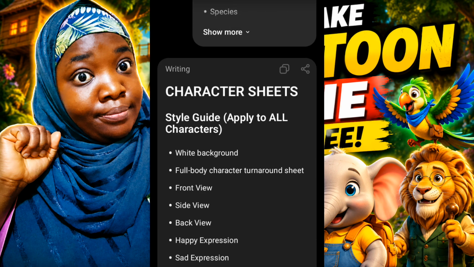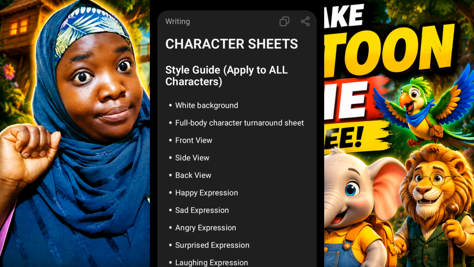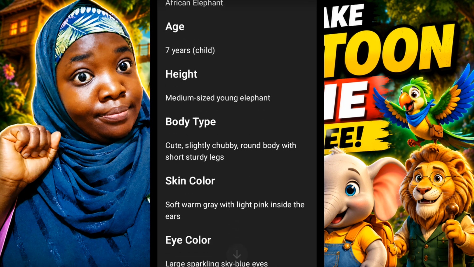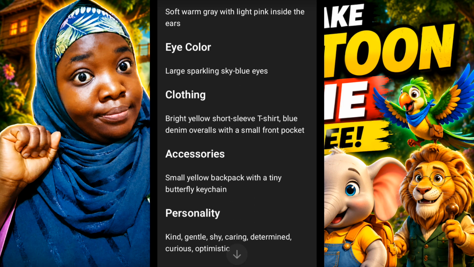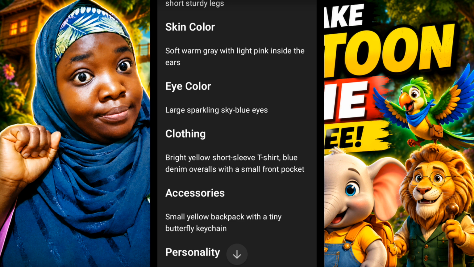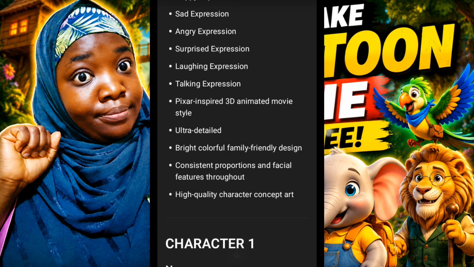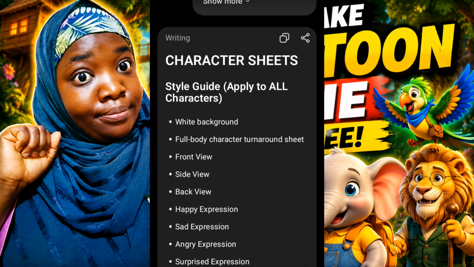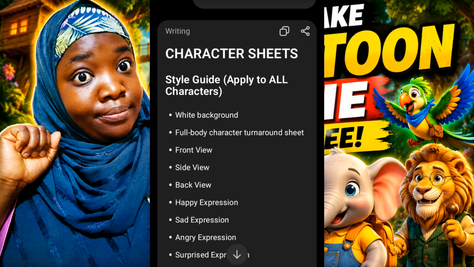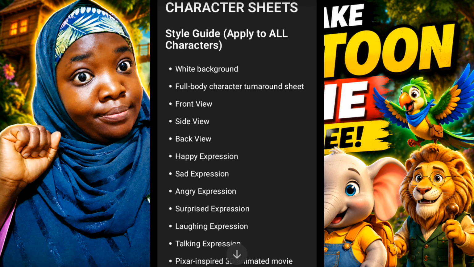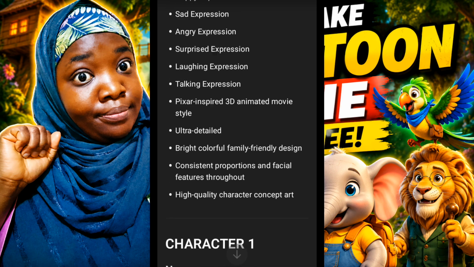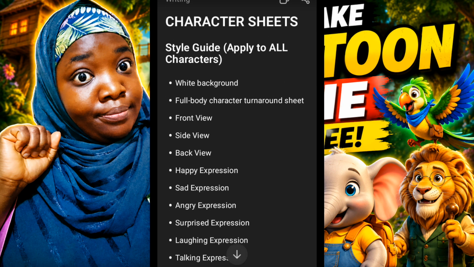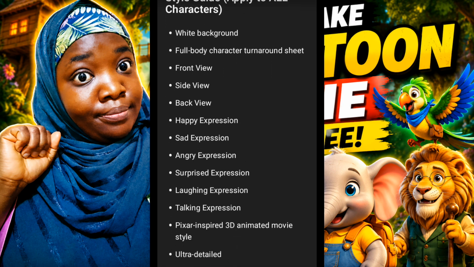Now ChatGPT is creating the prompt for my character sheet first, and this is for each character. The first one is Luna the elephant. Now it will give a detailed description of Luna, side view, back view, her expression, her age, whatever is required for a character sheet for all the characters in this animation movie. So I'm just going to be patient for ChatGPT to generate all of the characters, starting with Luna and also the monkey, the parrot, and the lion.